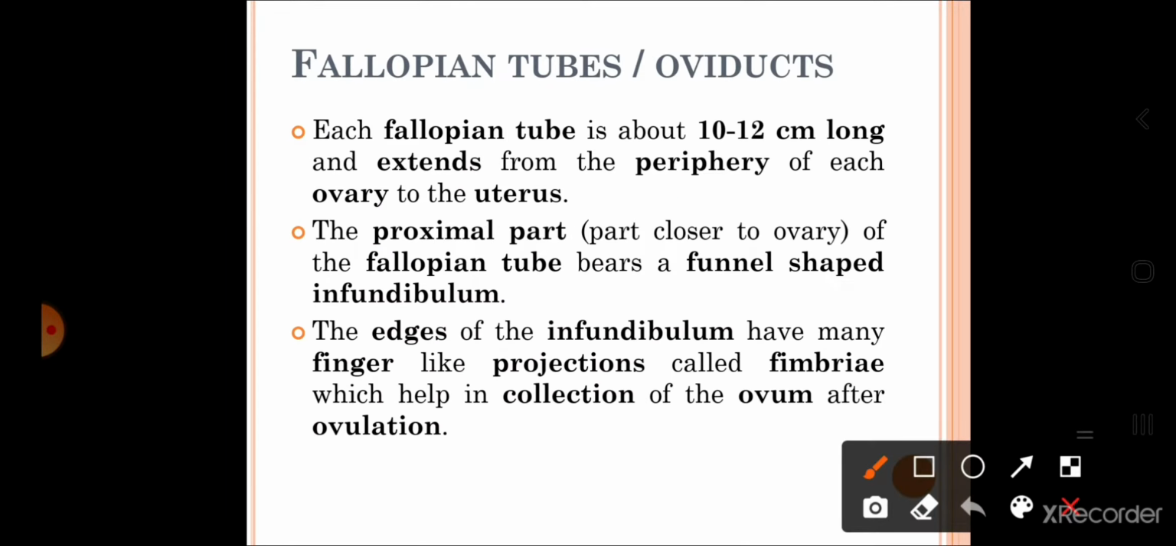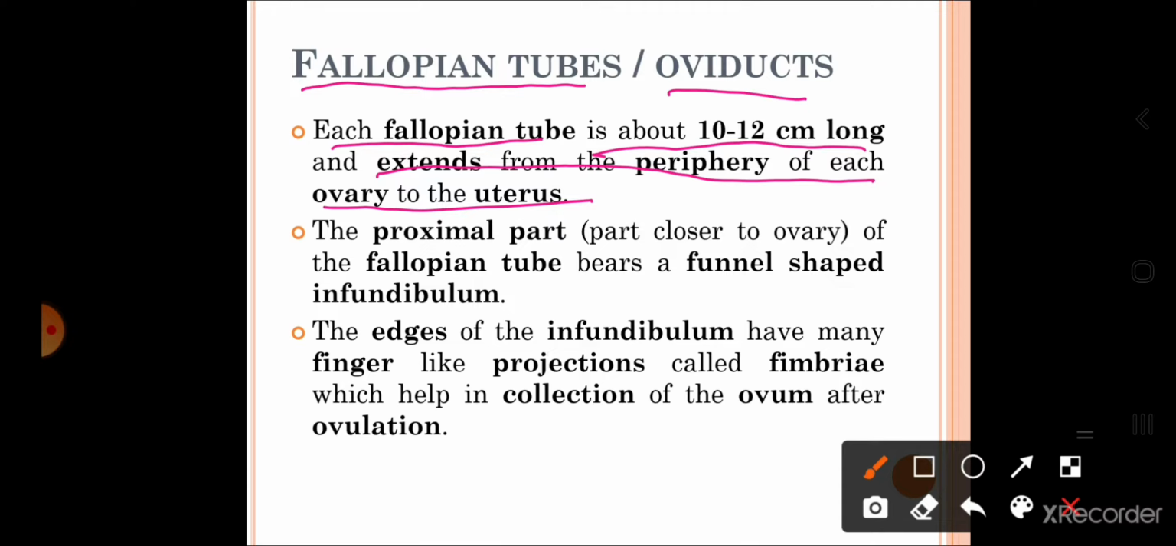So first of all, let us study regarding the fallopian tubes, also called the oviducts. Each fallopian tube is about 10 to 12 centimeter long, and it extends from the periphery of each ovary to the uterus. So the length is how much? 10 to 12 centimeter. It will start from the ovary and end at the uterus.